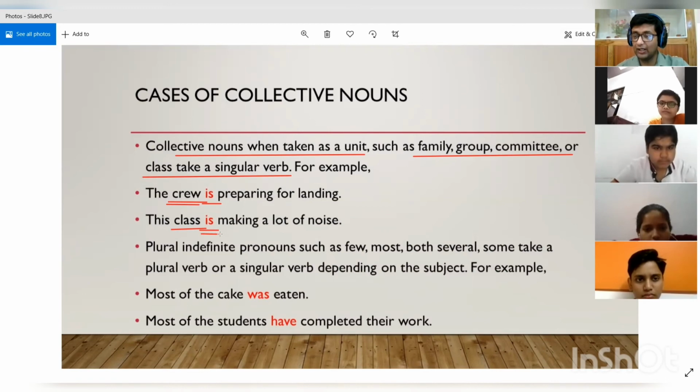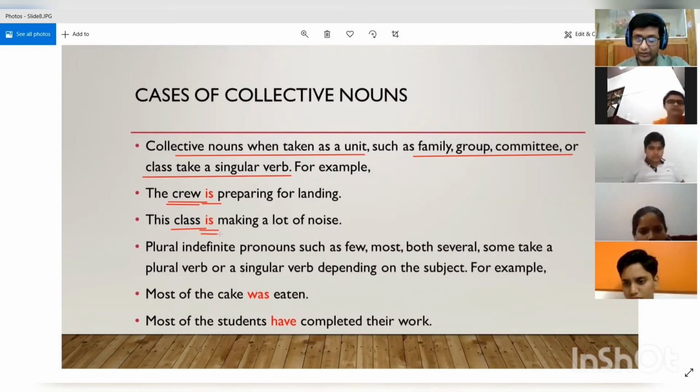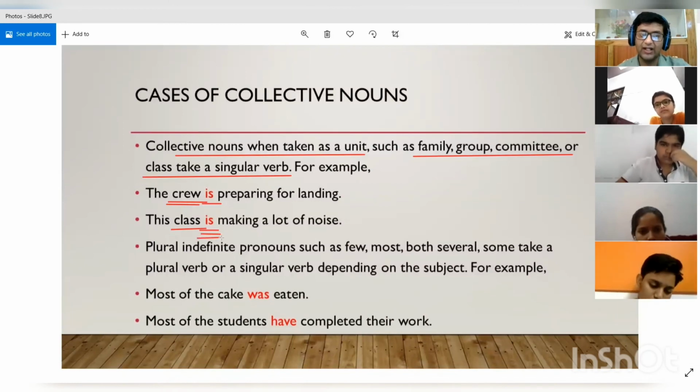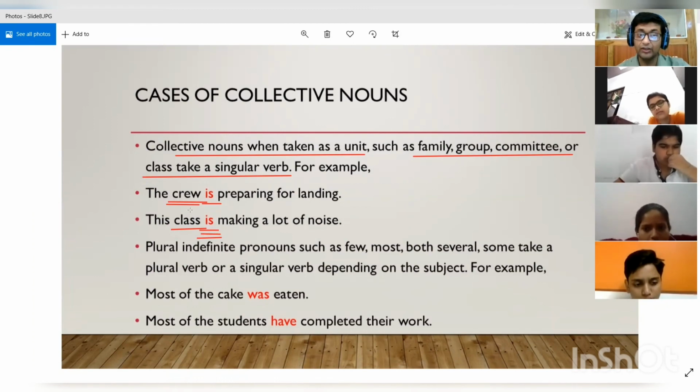Because then we are taking the students individually, we say students are making a lot of noise. But when we make it a unitary group, when all the students are taken as a group and made a class, then we say this class is making a lot of noise. We don't say this class are making a lot of noise. We never say that. We always say this class is making. The crew is preparing. All right.